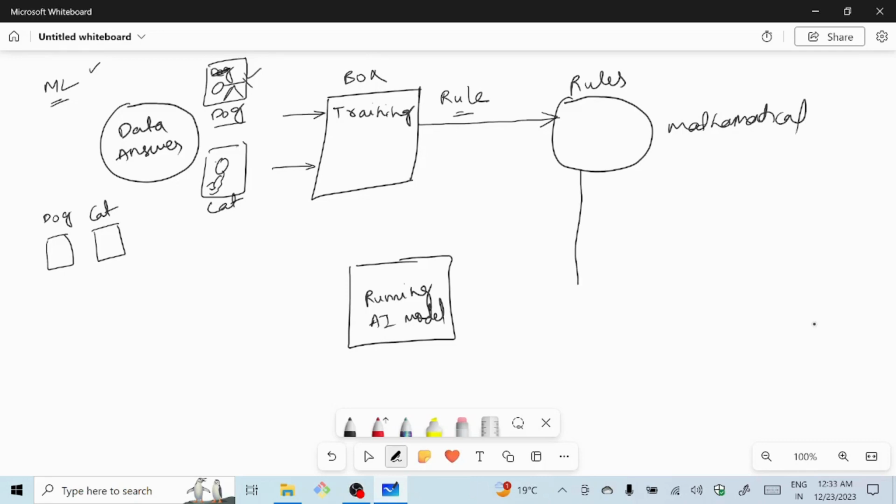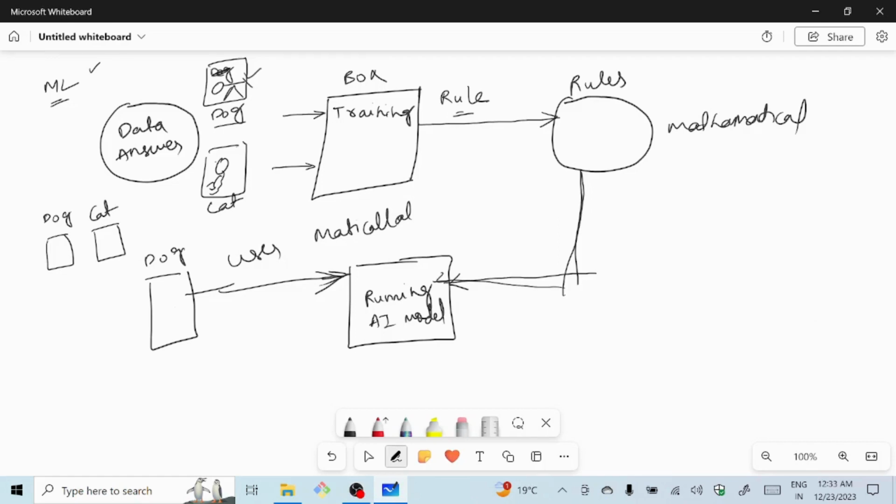These rules are attached to the running model. Whenever a user feeds an image of a dog, this image of a dog will be converted to some mathematical form, and here we have already trained our model for the particular dog image, which has some mathematical expression.